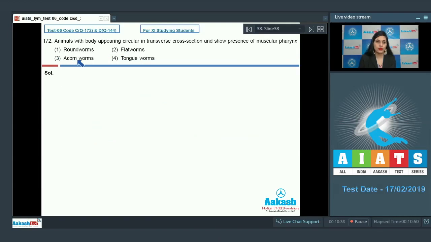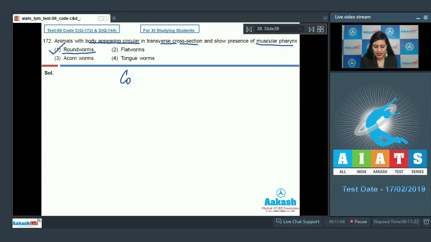Question number 172. Animals with body appearing circular in transverse cross-section and show presence of muscular pharynx. Options are roundworms, flatworms, acornworms, and tongueworms. And the correct answer to this question is option number 1, roundworms. Because roundworms are the animals with body appearing circular in transverse cross-section and they exhibit the presence of muscular pharynx.